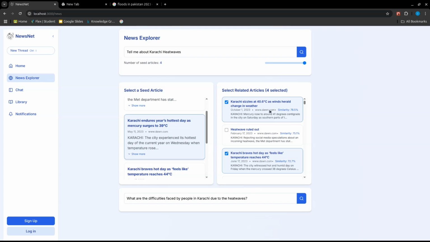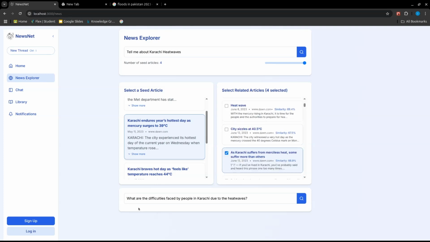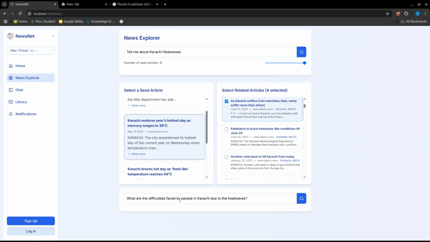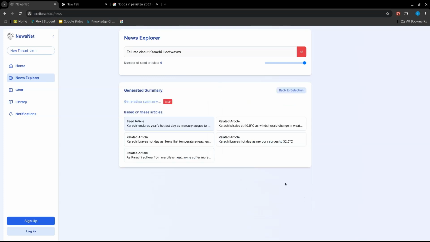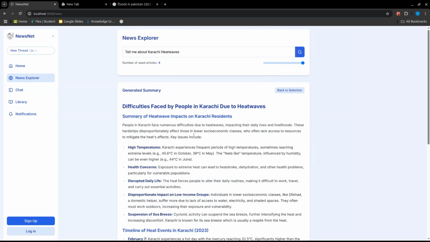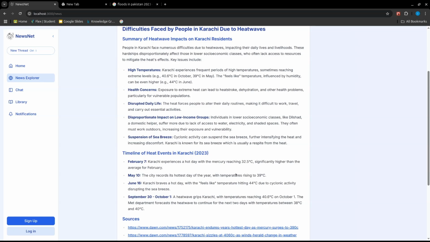Then we have selected many other related articles, and this is the query that we have given it: What are the difficulties faced by people in Karachi due to the heat waves? Let's see what it generates. These are our related articles. So, a summary of heat wave impacts on Karachi residents. The high temperatures were shown in the timeline of heat events and how it went up, and then in October it went a bit more down.